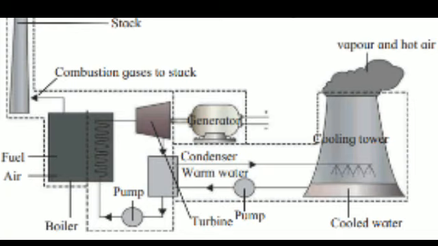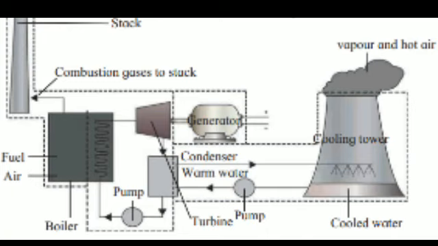Once the turbine is rotated using steam at high temperature and high pressure, the steam temperature and pressure decrease. This steam is converted back to water by taking out heat from it with the help of the condenser. The water in the cooling tower is circulated through the condenser. Heat energy in the steam is given to the water, and the steam condenses back into water. The heat absorbed by water is then released to the atmosphere through water vapor and heated air through the cooling tower.